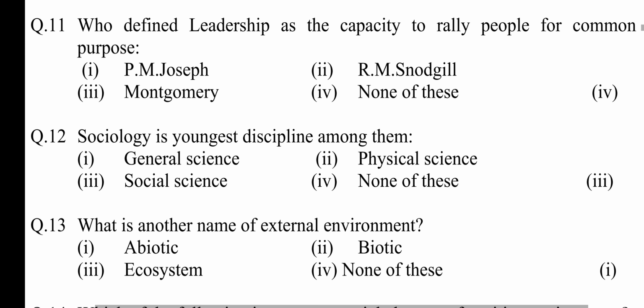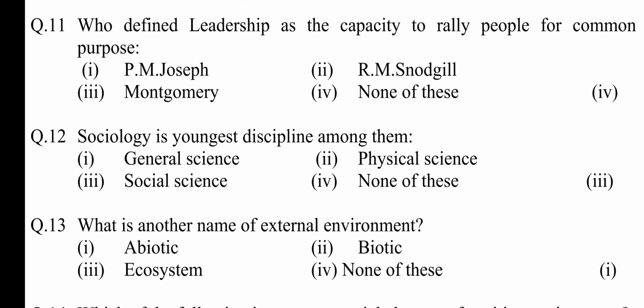Question number 12. Sociology is the youngest discipline among them. Option first, journal science. Second, physical science. Third, social science. Fourth, none of these. Answer is option third, social science.